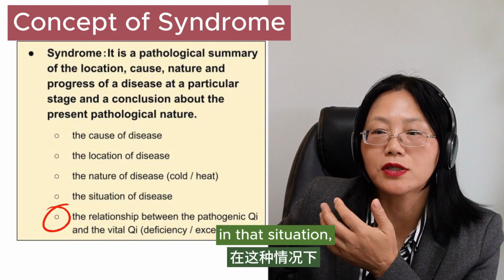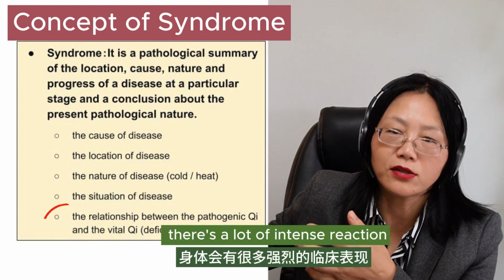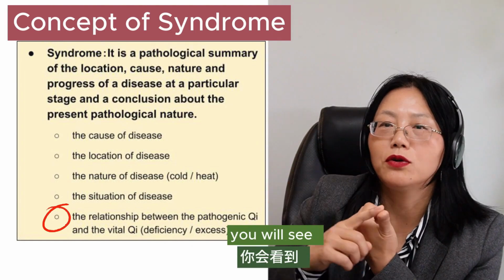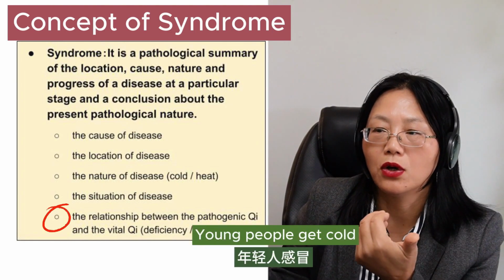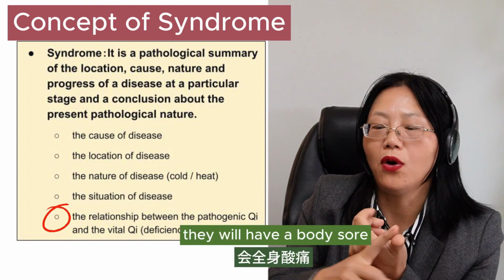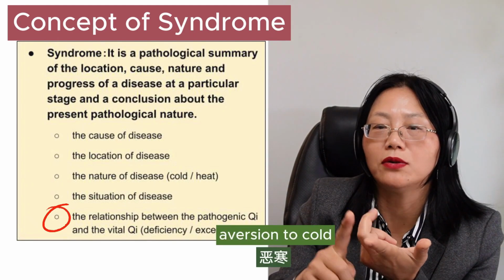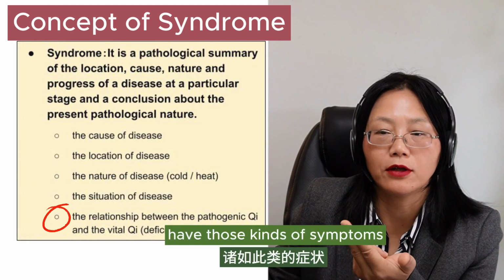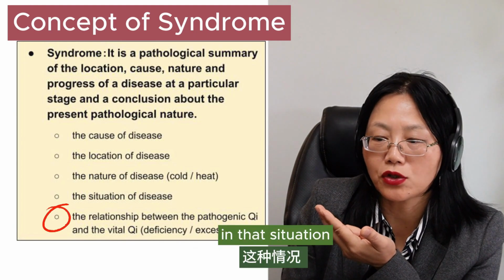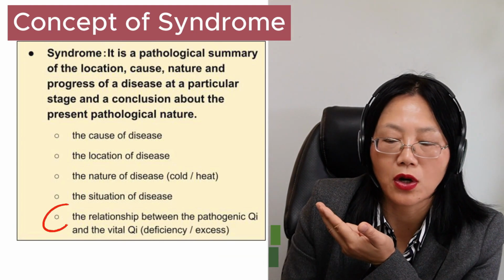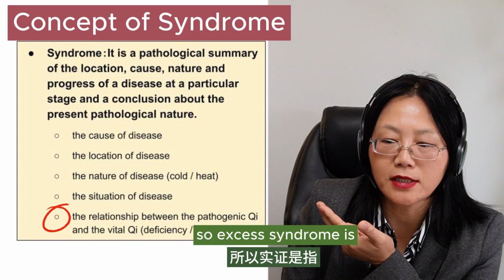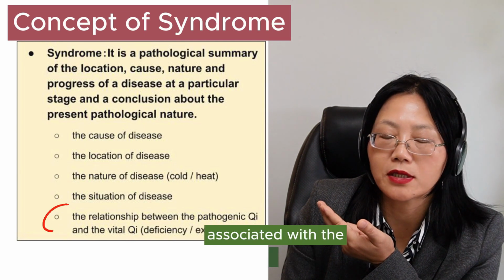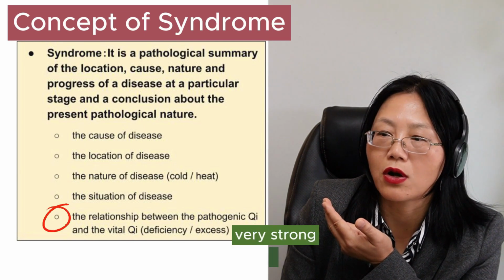In that situation, there's a lot of intense reaction of the body. You will see, like young people got cold, they will have body sore, they will have aversion to cold and have fever, those kinds of symptoms. In that situation, we call this syndrome excess syndrome. Excess syndrome is associated with the vital qi being very strong.